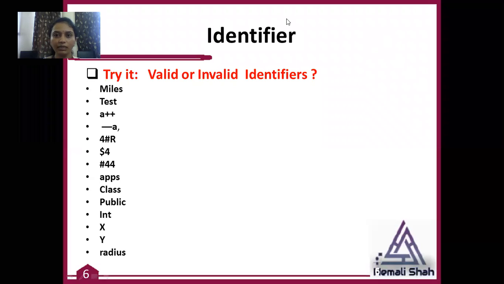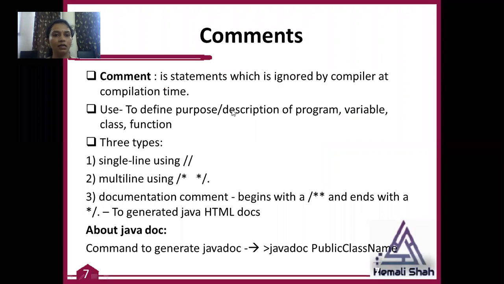Now next is comments. A comment is basically a statement that you are generally writing in your source code to define and describe the program: description of the program, purpose of the program, purpose of the class, purpose of the variable, purpose of the function that we are using inside the program. Basically, comments are statements which are ignored by the compiler, but whenever we are reading our source code, it helps the developer to understand the program. That's why we should use comments in our code.